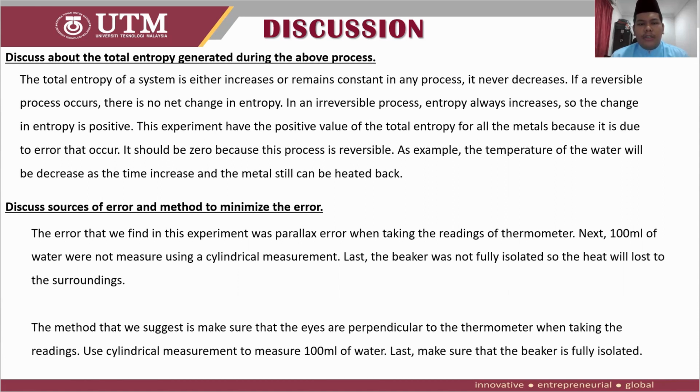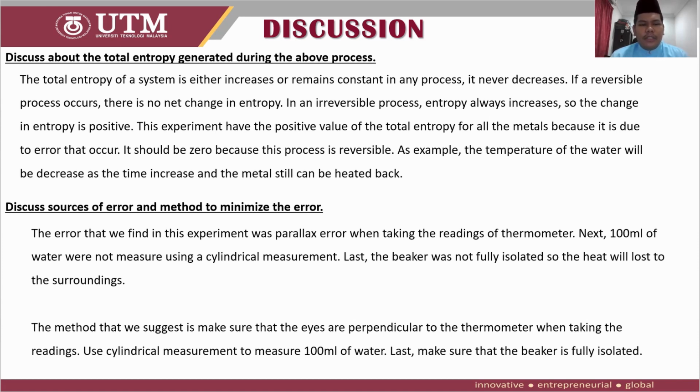This experiment has a positive value of total entropy for all the metals because of the error that occurred. It should be zero because this process is reversible. As an example, the temperature of the water will decrease as time increases and the metal can still be heated back. Discuss sources of error and methods to minimize the error.